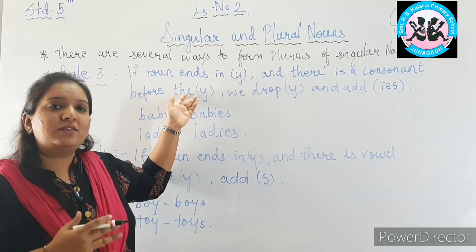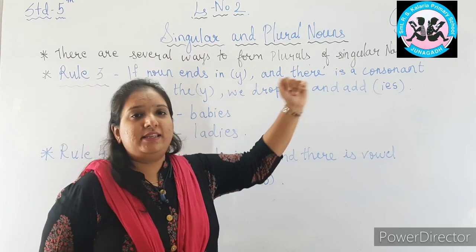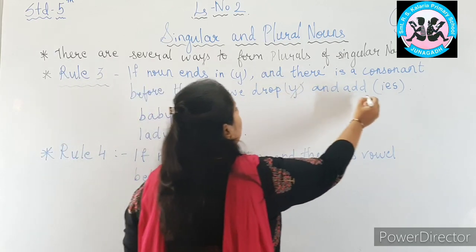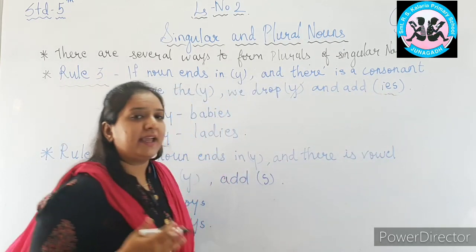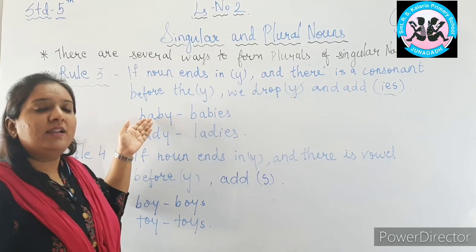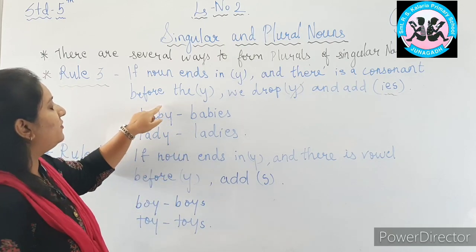If there is a consonant before the Y, we drop Y and add IES. What do you mean by drop Y? We will cut the Y and we will add IES at the end of the word. For example, baby. Now the word is ending in Y and there is a consonant before the Y.